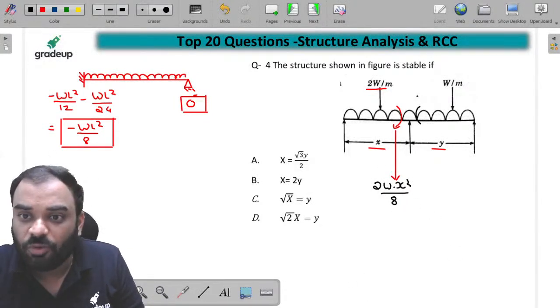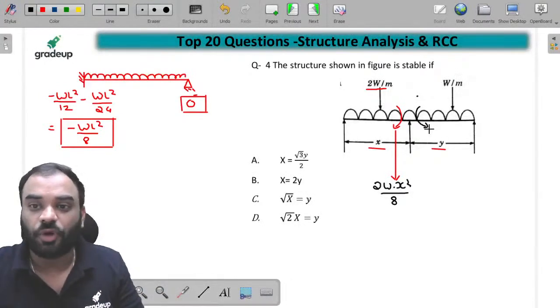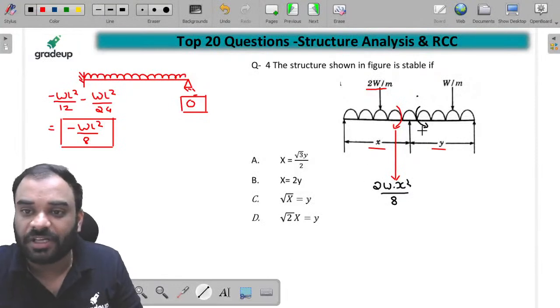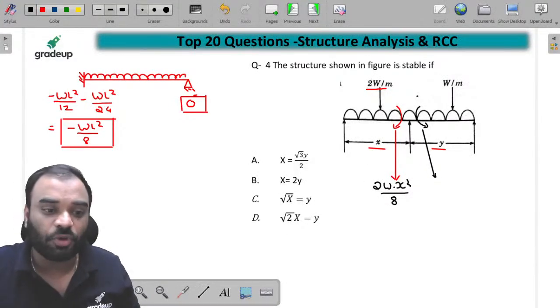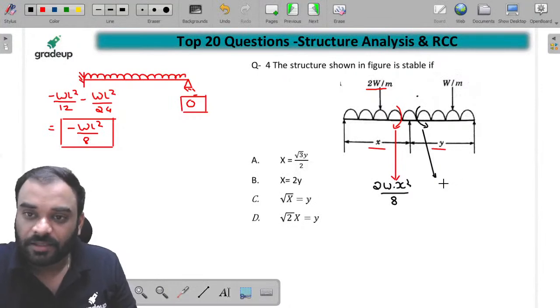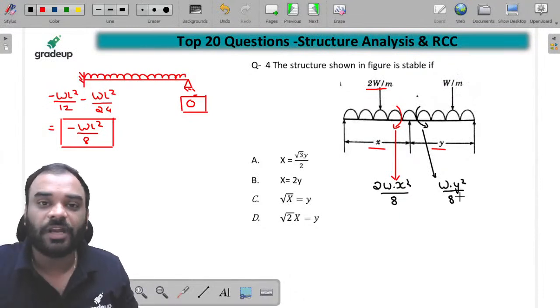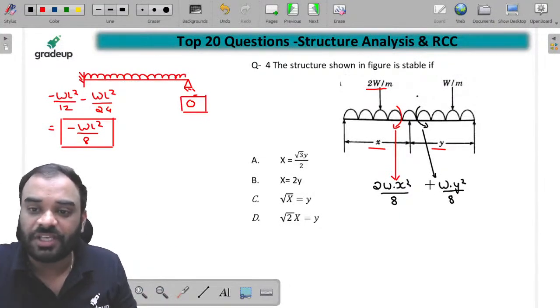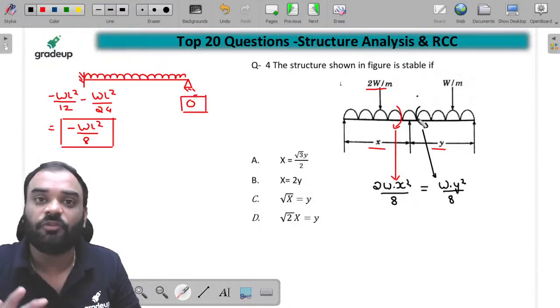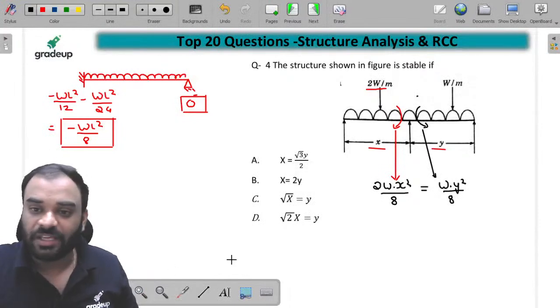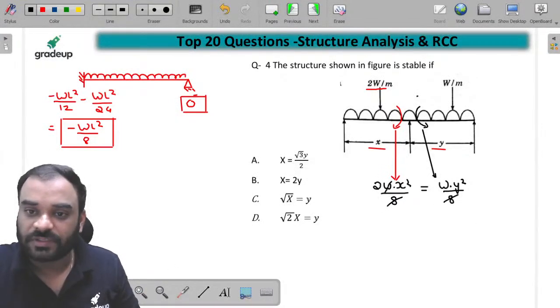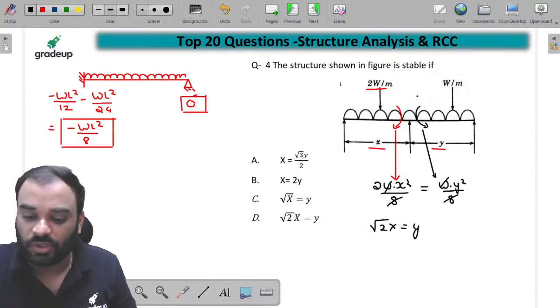Similarly, guys, we have moment at this particular joint also from your right portion. From your right portion, what will be the moment over here? It is equal to W y square by 8, right? And both should be equal. Why? To balance this particular joint, you have to make both the moments the same in magnitude, right? So we make it equal and cancel it out. You will get a relation which is root 2 x is equal to y.